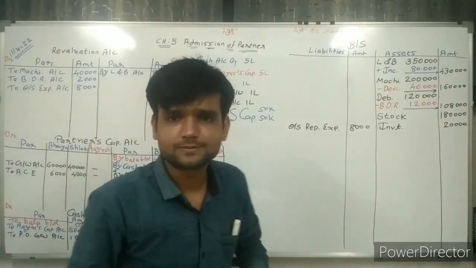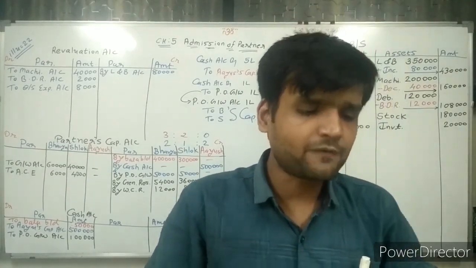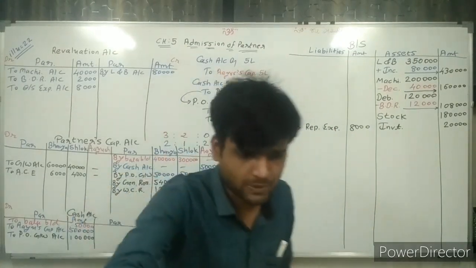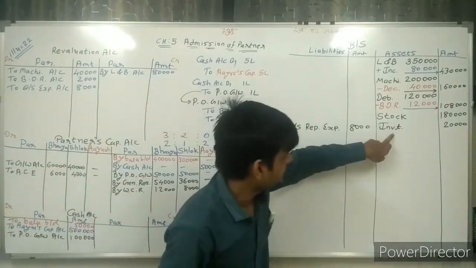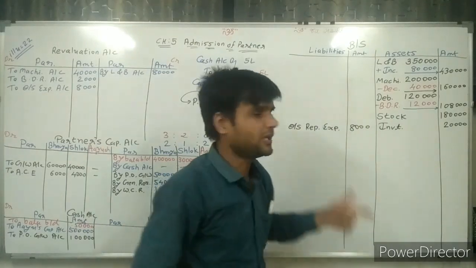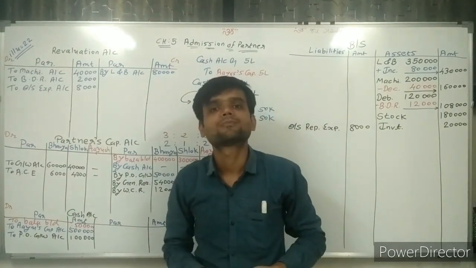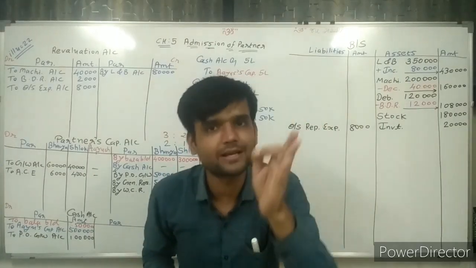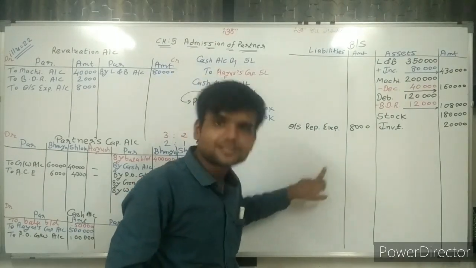So total 20,000. Going ahead. Thereafter, investment reserve is given. Sir, why is investment reserve given? Now try to understand. Investment reserve of 10,000 is given. If the investment value decreases, then that difference we take from the investment reserve, not transferring to revaluation account, because it's a loss, and for that loss there is the investment reserve. If investment value decreases, then we decrease the value of investment reserve.